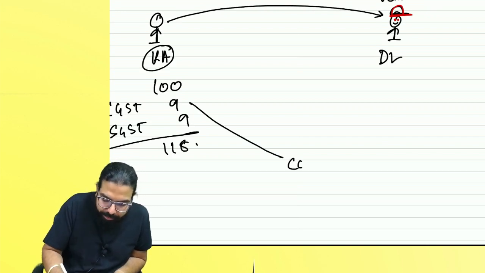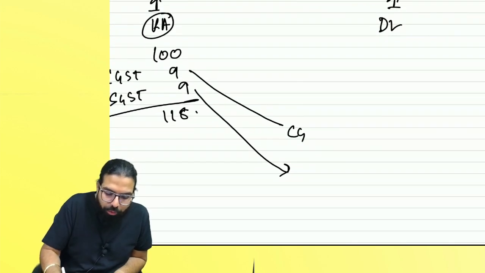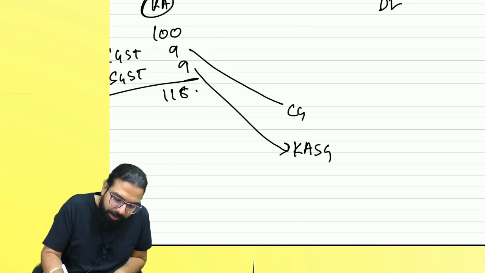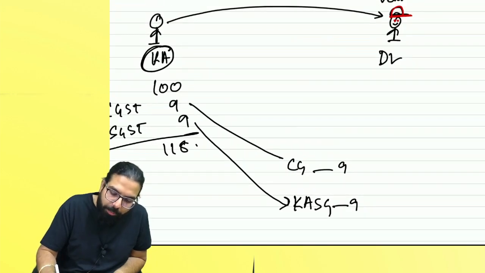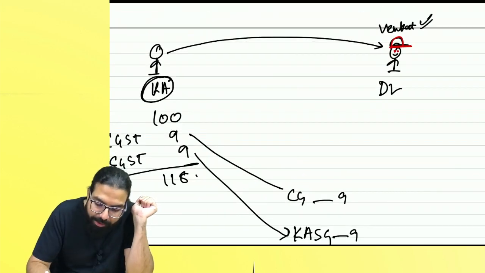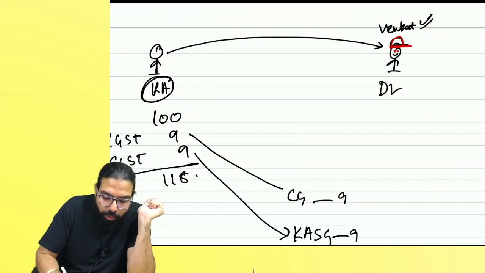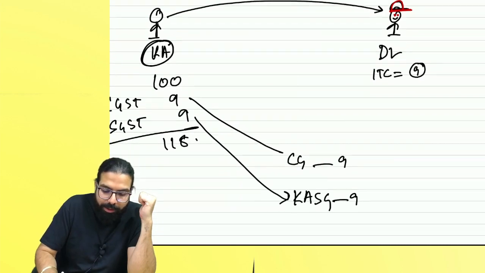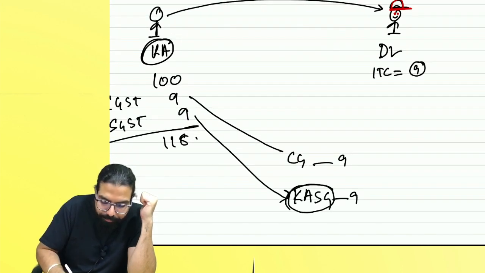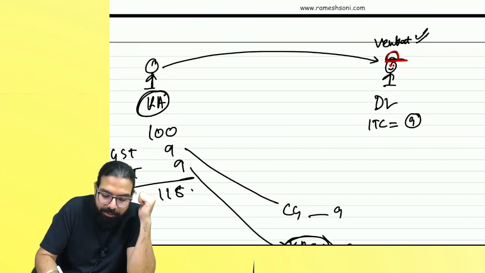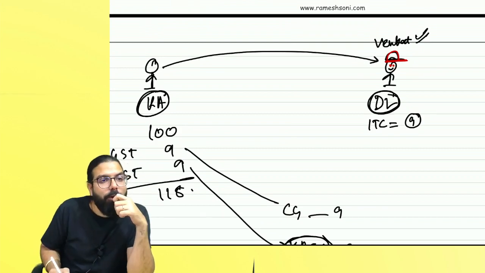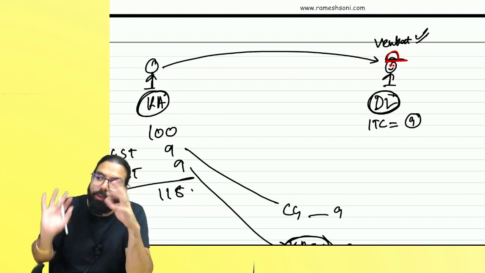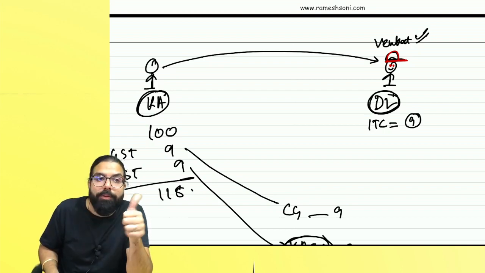CGST goes to the central government. SGST goes to whichever state you take registration in. No, Karnataka, the state government. So the central government got 9, the state government got 9. Just imagine if Venkat was a registered person, he would want input tax credit. The central government will give him 9. But do you think the Karnataka state government will give credit of 9 rupees to a person who is in Delhi? Forget that, you will never get the credit for that 9 rupees.